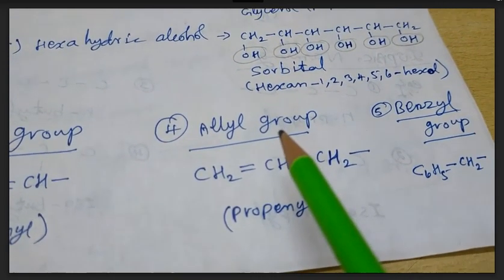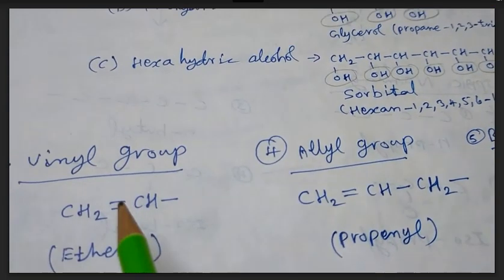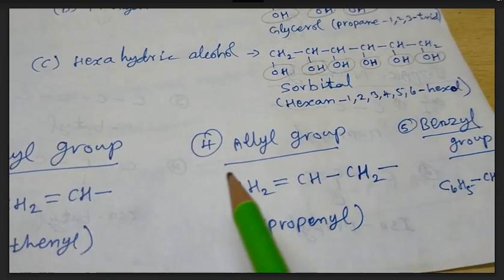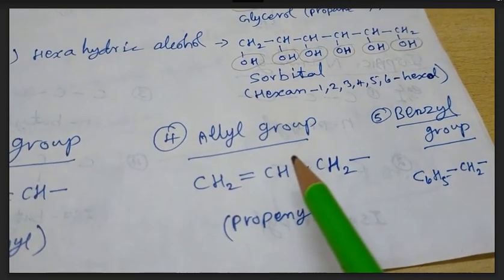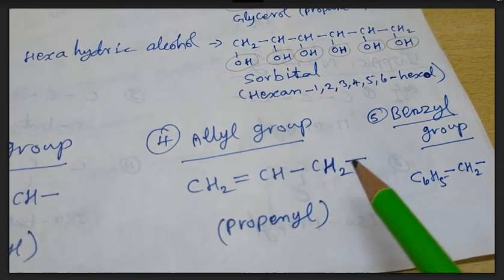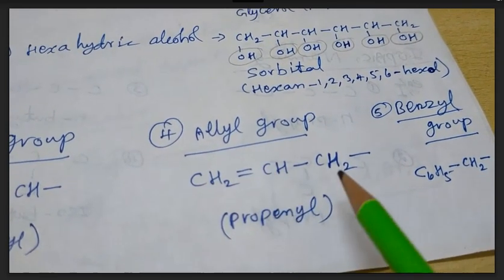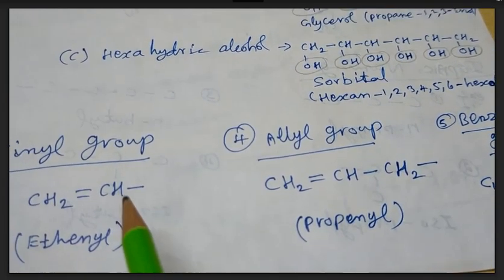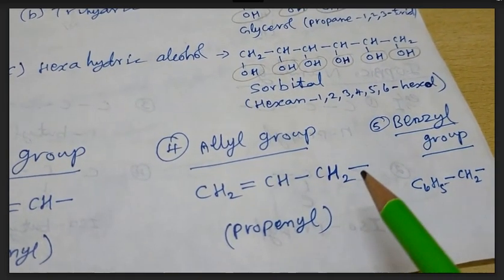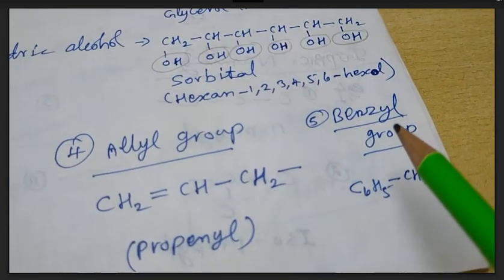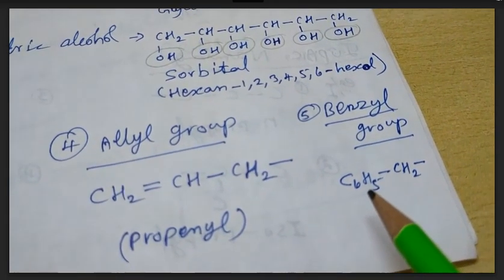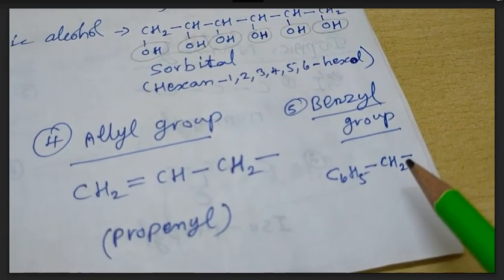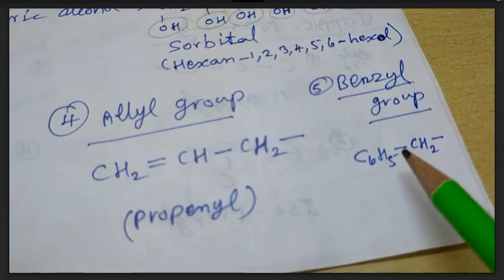allyl group. That means in vinyl group the OH group is directly attached with the C double bond C system, but in allyl group, allyl alcohol, the OH group is attached with the C double bond C system through that CH2 group. That is the difference. So direct attachment of OH group here, indirect attachment of OH group. Next one, benzyl group. The phenyl group C6H5 CH2 with one free valency, that is called benzyl group.